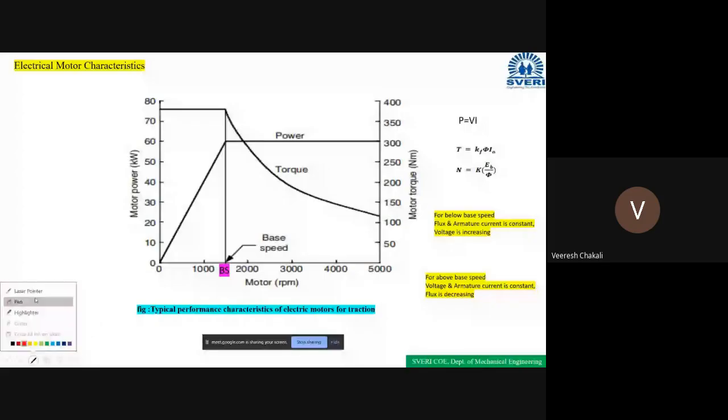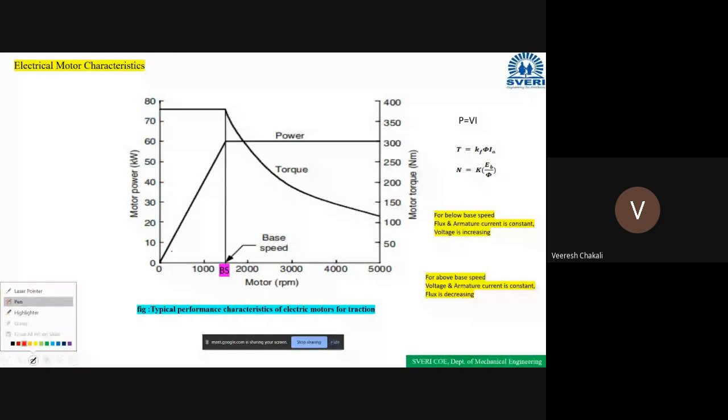If the flux is constant and the current is also constant, the motor parameters are also constant. So the torque is also constant. Okay, the torque is constant below base speed.